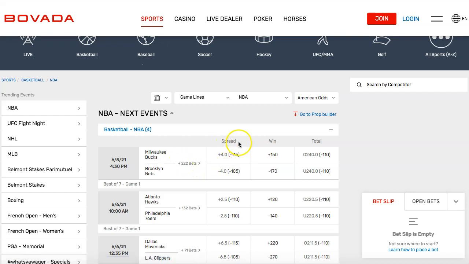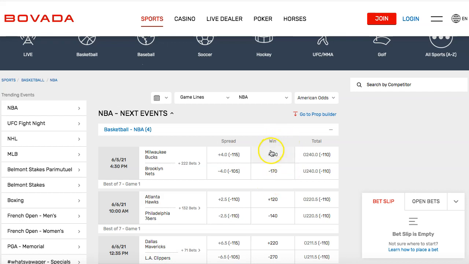So the way this works is you're going to either be able to bet money line or bet spread. So when you bet money line, that's going to be over here under win. So money line just means that you pick a team. It doesn't matter how much they win by. As long as they win, you win the bet. So Milwaukee Bucks are a plus 150. The Nets are a minus 170.